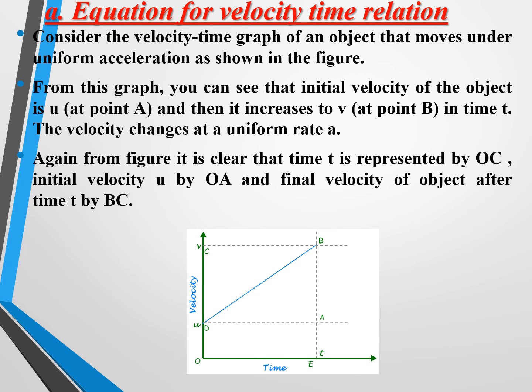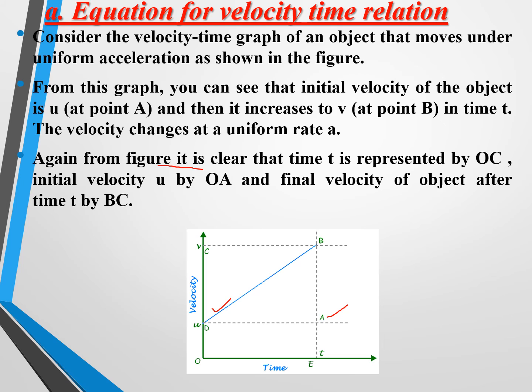Now we will discuss these equations of motion in detail. First condition, consider the velocity time graph of an object that moves under uniform acceleration. So what is this condition? Uniform acceleration. From this graph, you can see that the initial velocity of the object is u at point A, and then it increases to v at point B in time t, the velocity changing at a uniform rate a.